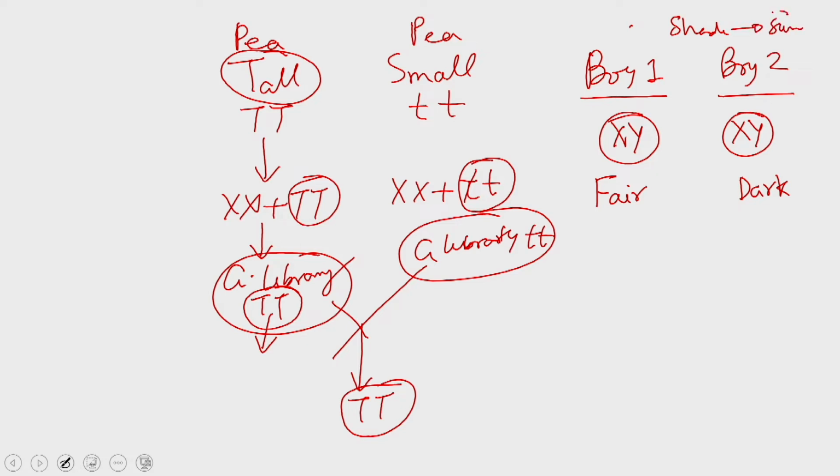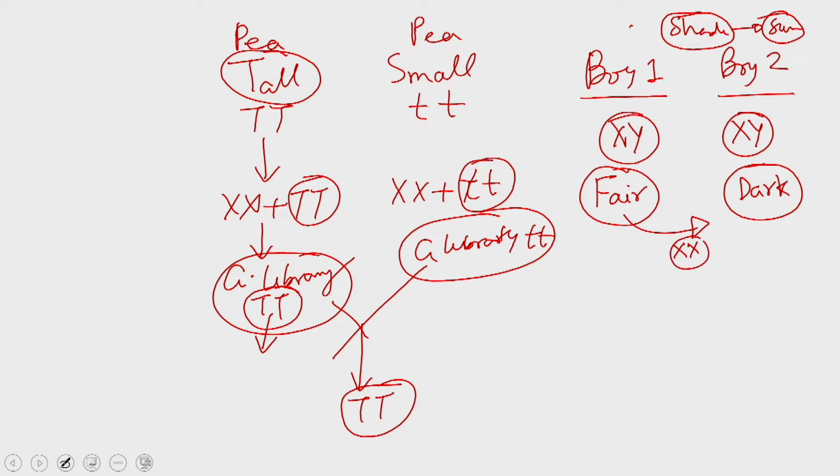So, in those cases, you might have noticed that if a person goes from shade to sun, its color gets changed from fair to slightly dark, and how that happens is because this guy is expressing some of the additional genes, like for example, XX, which are responsible for giving a dark color to the